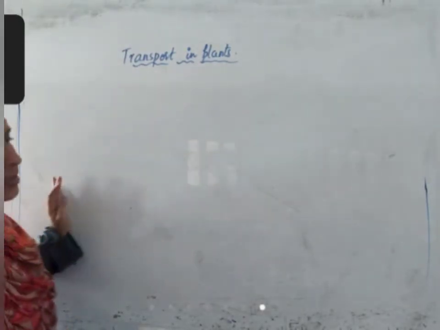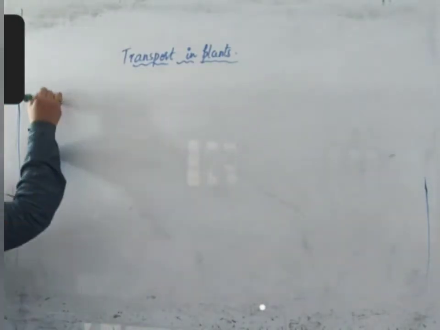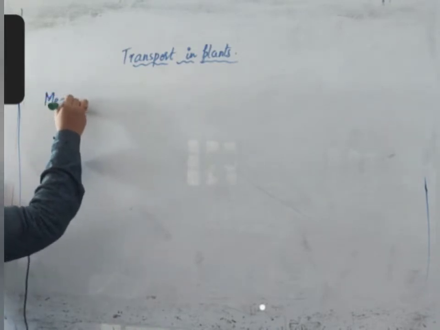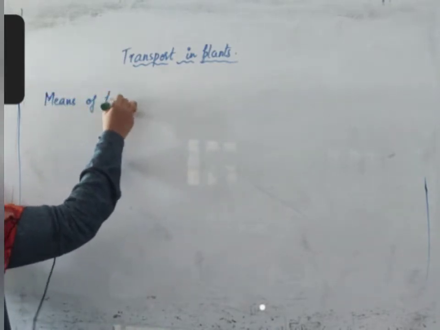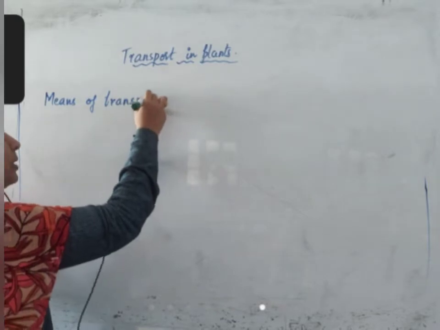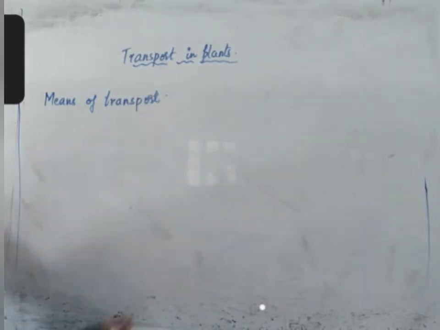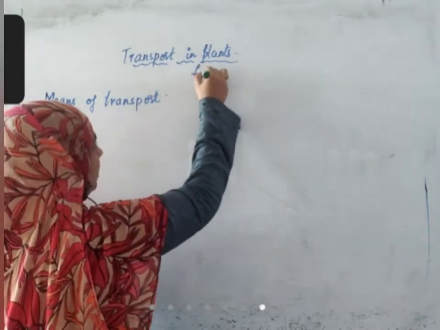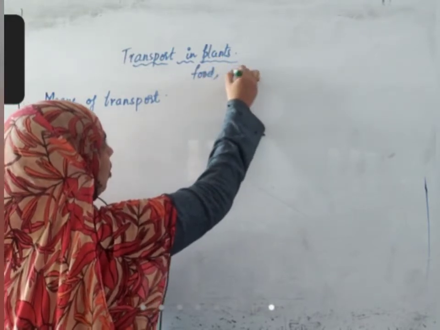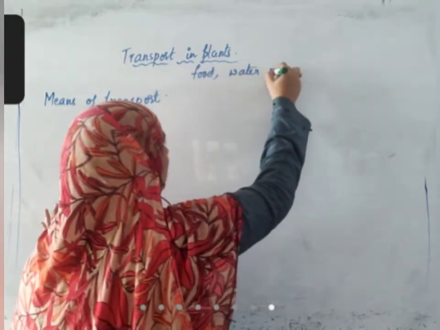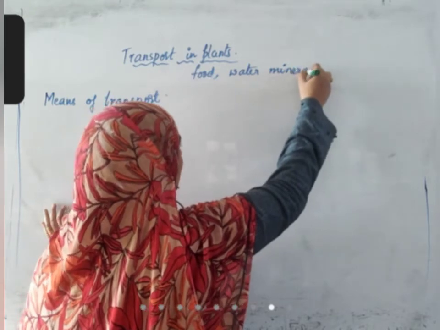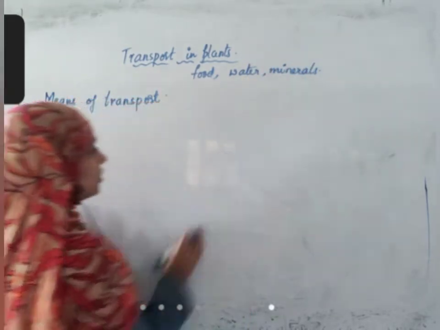Transport in plants. Okay, first let us see the means of transport. What are the things that are to be transported in plants? First, one is food material. Second is water and minerals.